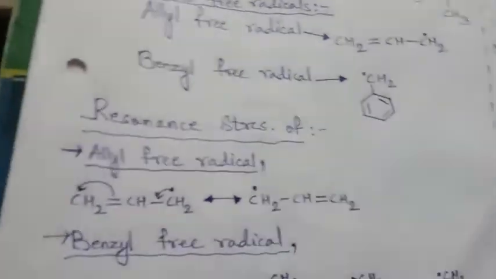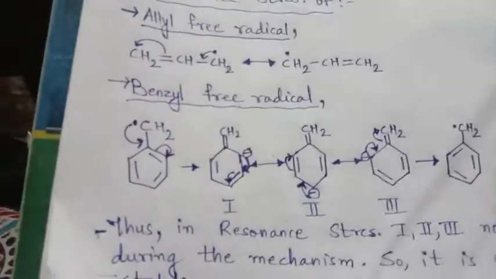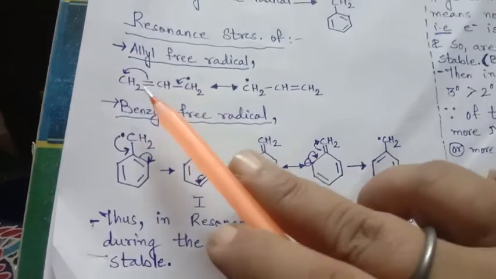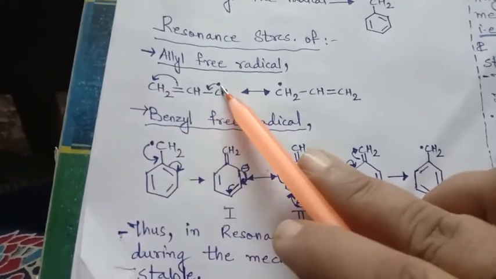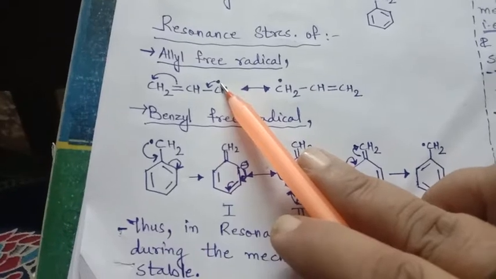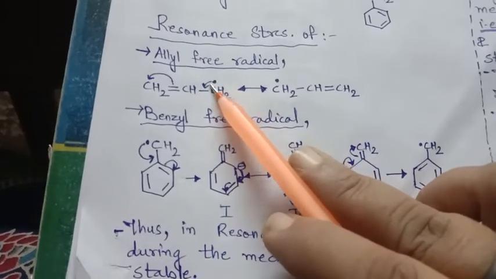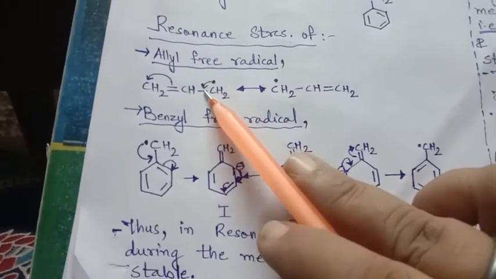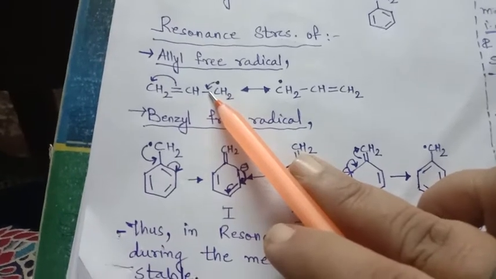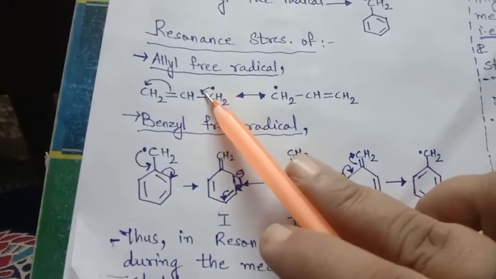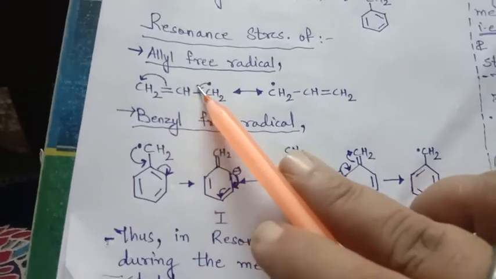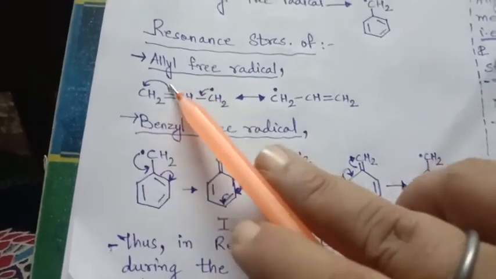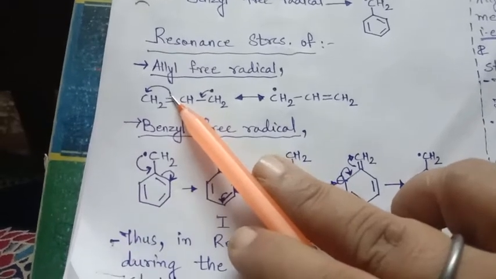See, we'll understand it in a manner. Here it is given that this is allyl free radical. Now suppose this free electron, this free radical, comes on this carbon. At the same time, the carbon will need one more electron, and then the bond will form. So at the same time, here this